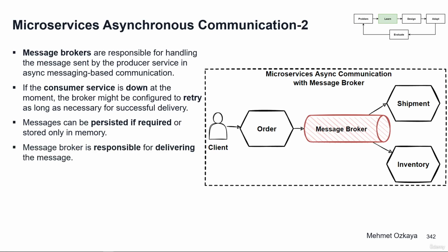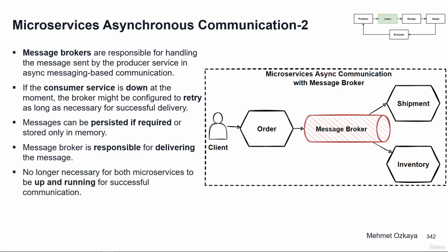Since the message broker is responsible for delivering the message, it is no longer necessary for both microservices to be up and running for successful communication. Therefore, asynchronous messaging mitigates the biggest problem of synchronous communication, which is coupling, and it provides loosely coupled services through asynchronous communication.